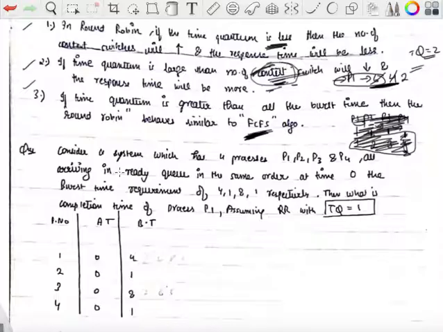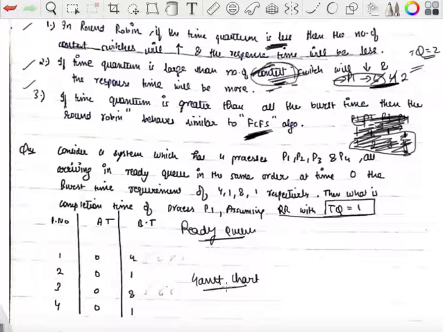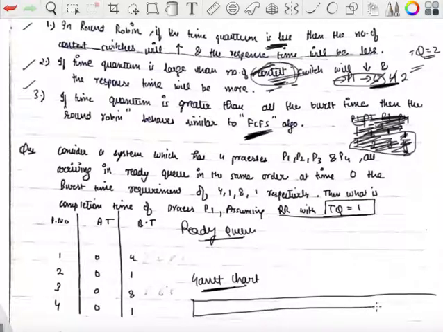Let's see one question here. This is also probably a GATE question. Consider a system which has four processes, P1, P2, P3, P4. All of them arrive in the ready queue in the same order at time 0. The burst time requirements are given. What is the completion time of process P1, assuming a round robin time quantum of 1 unit? So your working remains the same. Make the ready queue, and below it make the Gantt chart. Your analysis should be correct always, then only is there some chance for you to get the right answer, right? Let's make the Gantt chart.